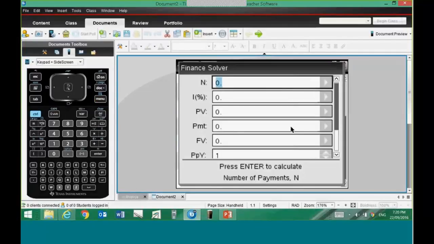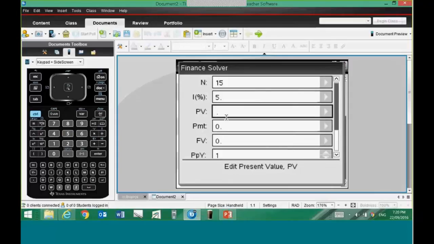And N, the number of years, is 15, and the investment. Now, see, it's got percentage here. So that means that the calculator is going to take 5. If I just type 5 rather than 0.05, it's reading it as 5%. So it will put that 5 in the hundredths place for me.